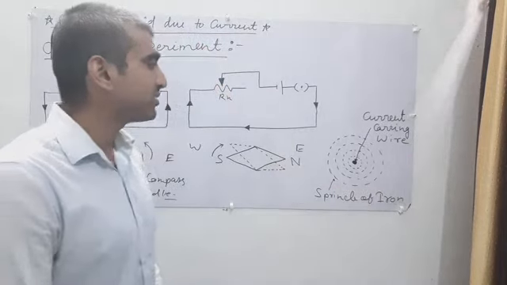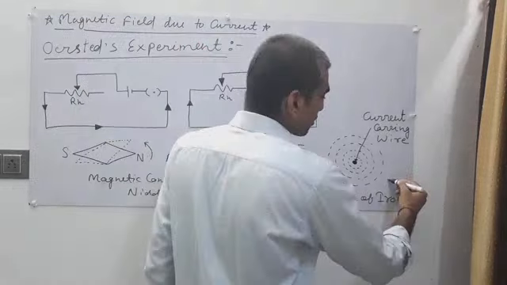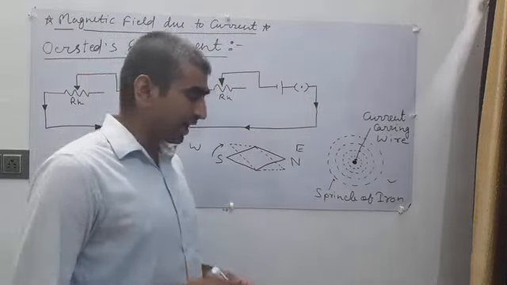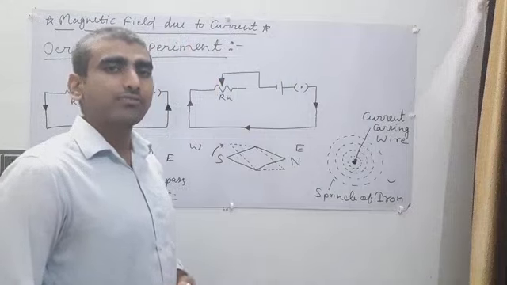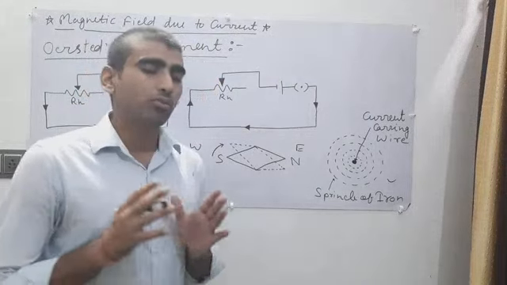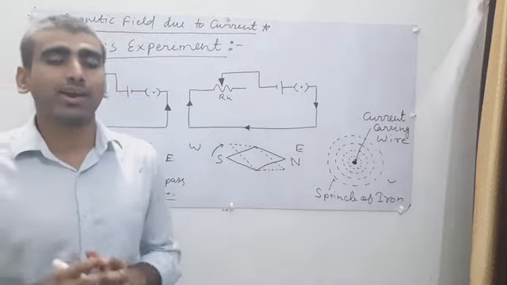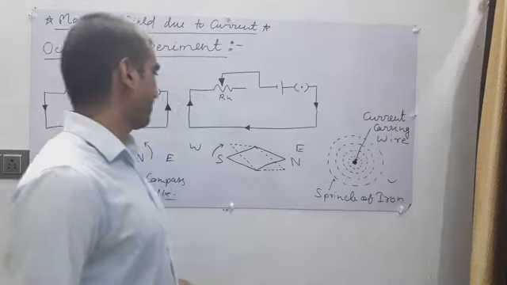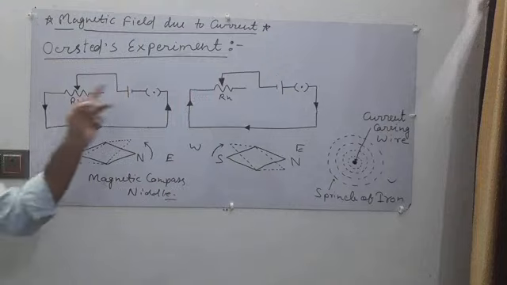That means this experiment also shows that a current carrying wire or a moving charge can generate a magnetic field. A moving charge or current carrying wire can generate a magnetic field. So this is the Oersted experiment.